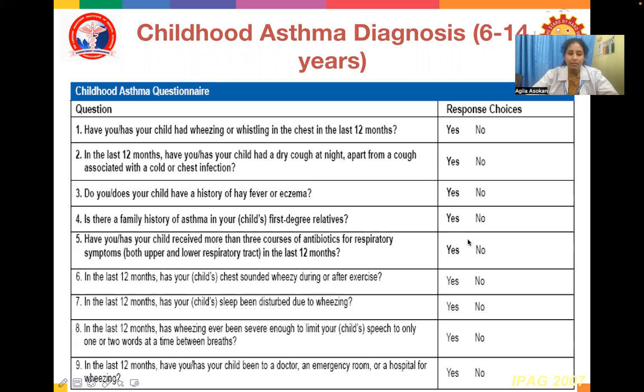In the last 12 months, has your child's or your chest sounded wheezy during or after exercise? In the last 12 months, has your child's sleep or your sleep been disturbed due to wheezing? In the last 12 months, has your wheezing ever been severe enough to limit your child's or your speech to only 1 or 2 words at a time between breaths? In the last 12 months, has your child been to a doctor, an emergency room, or a hospital for wheezing?